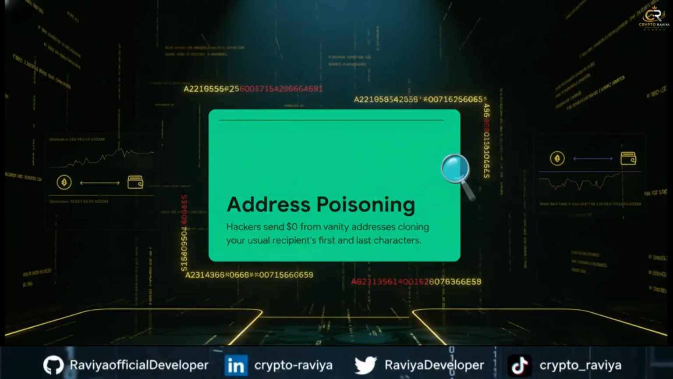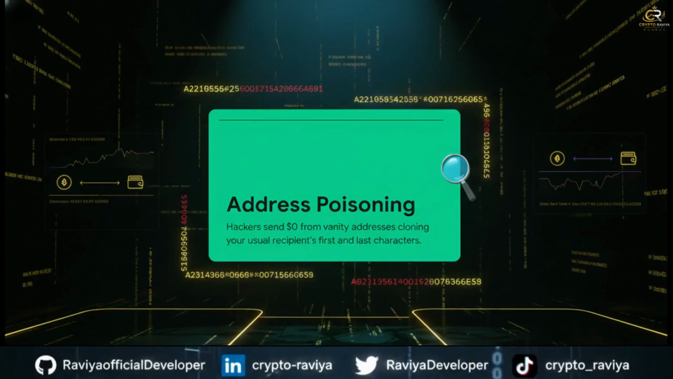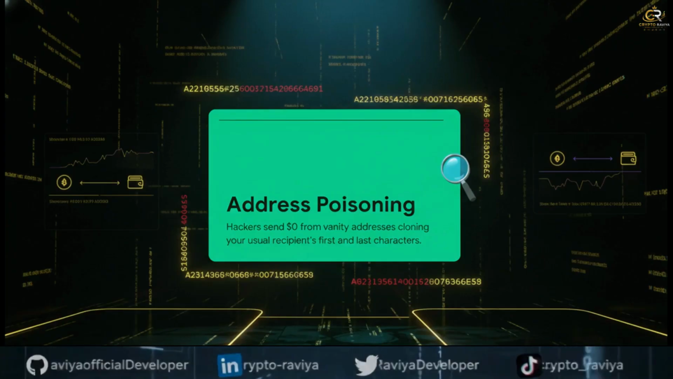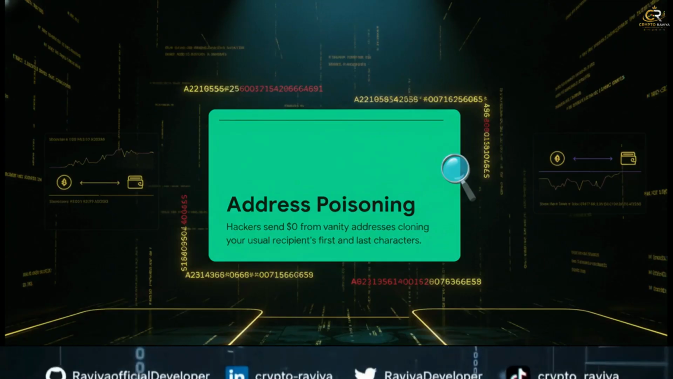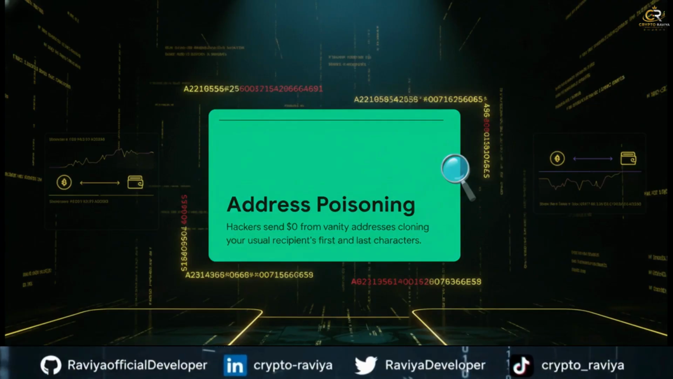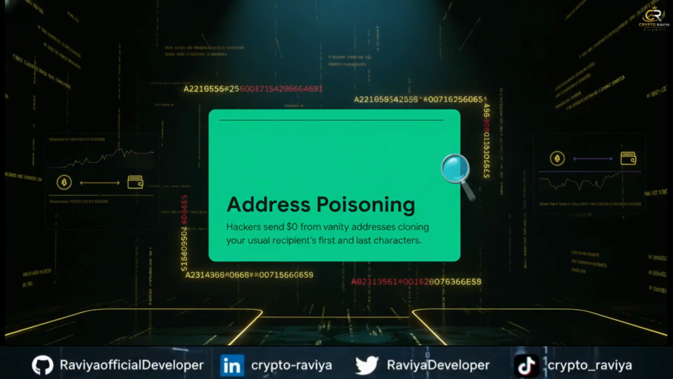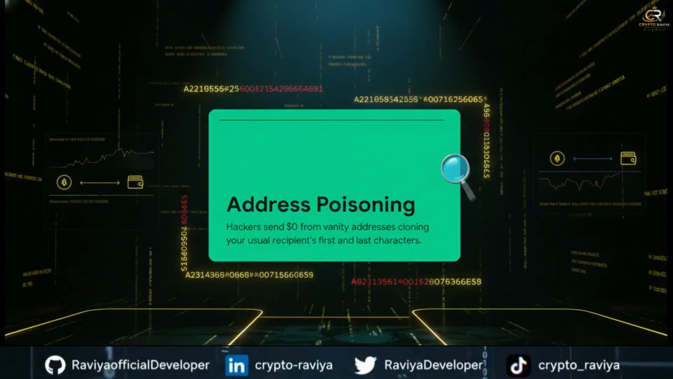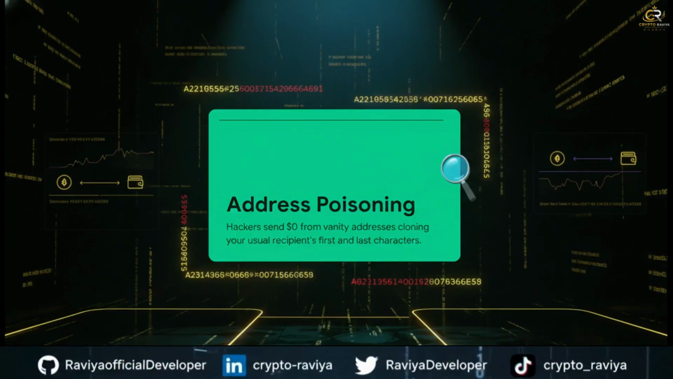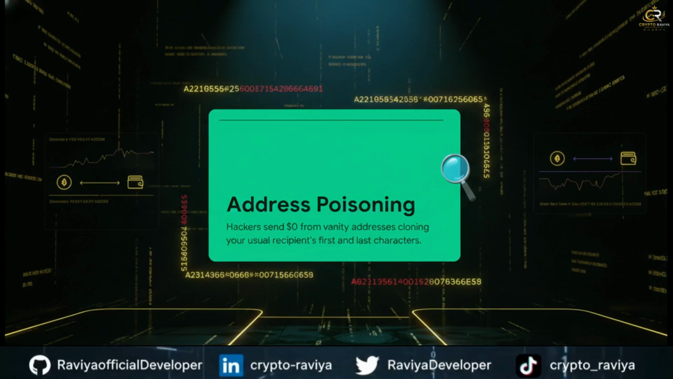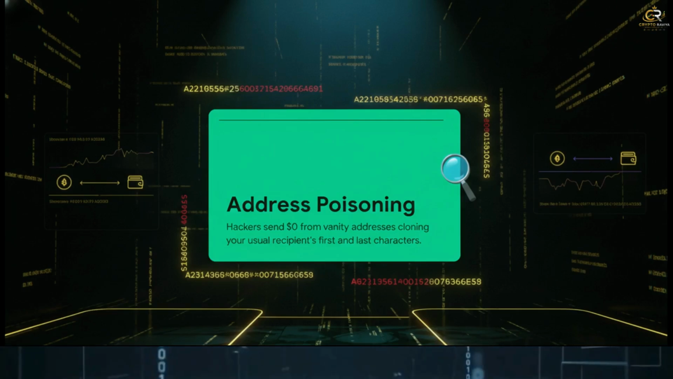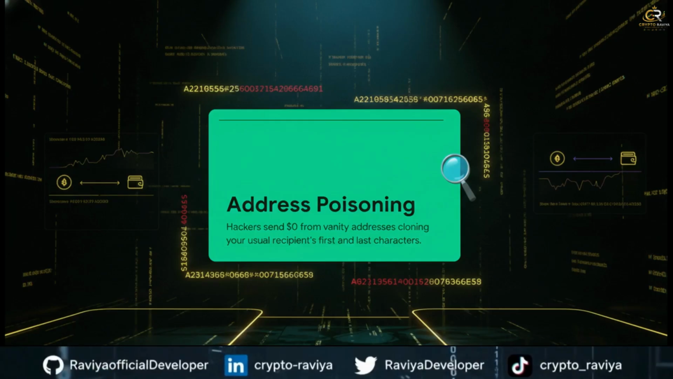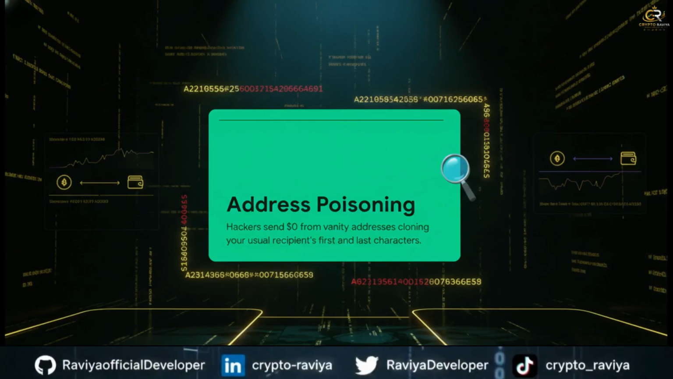Attackers have evolved past just infecting your computer. They're now infecting the blockchain records themselves through address poisoning. They're basically hoping you'll lazily copy an old address from your transaction history. Here's the scenario. Say you frequently sent crypto to a friend. A hacker uses software to generate a vanity address that perfectly matches the first 5 and last 5 characters of your friend's wallet. They then send a $0 transaction to your wallet from this clone address.